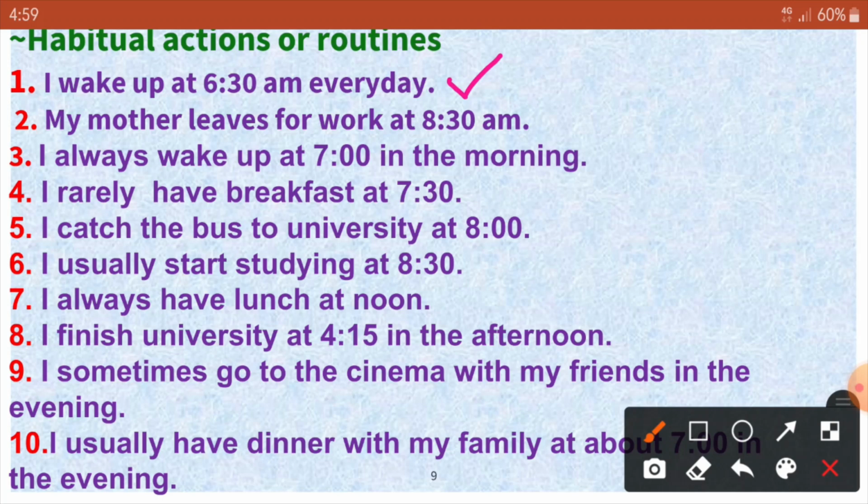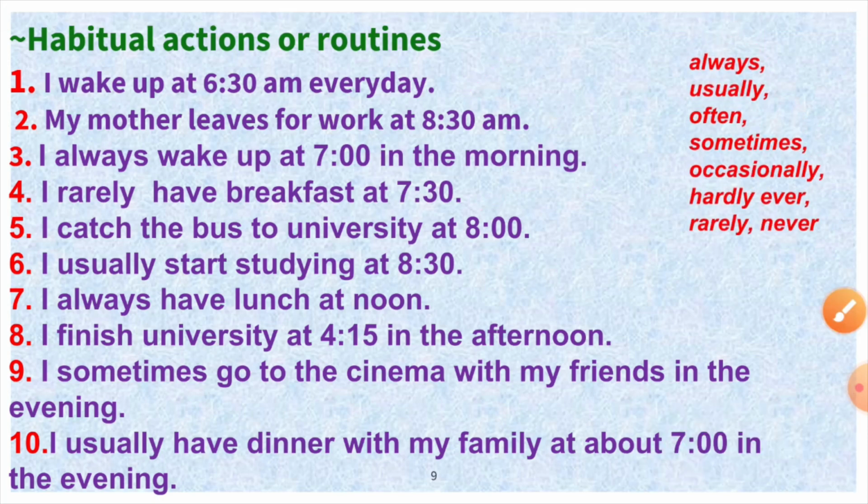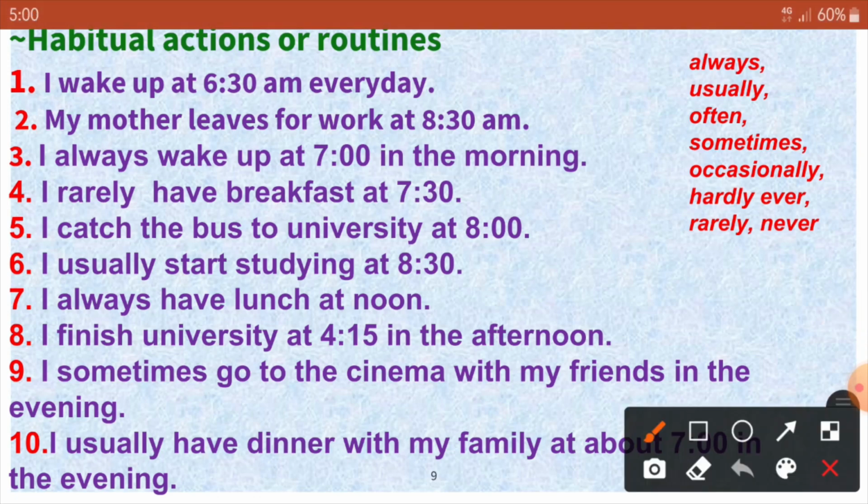Then the sentence is, my mother leaves for work at 8:30 a.m. How do you change it into negative? My mother does not leave. Interrogative: does my mother leave for work at 8:30 a.m.? Next example, I always wake up at 7 in the morning. Next, I rarely have breakfast at 7:30. Dear students, here in these examples, always, rarely, usually, sometimes, these are the adverbs of frequency, which can also be used along with the simple present tense.